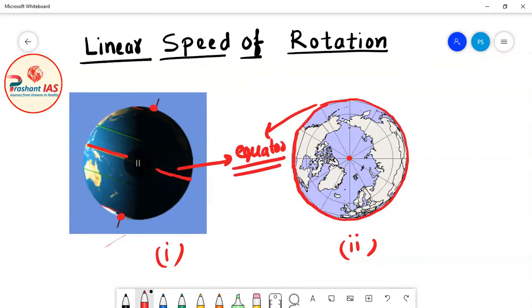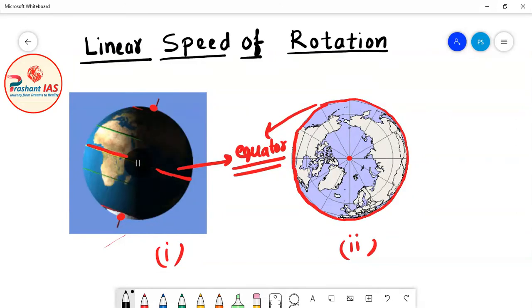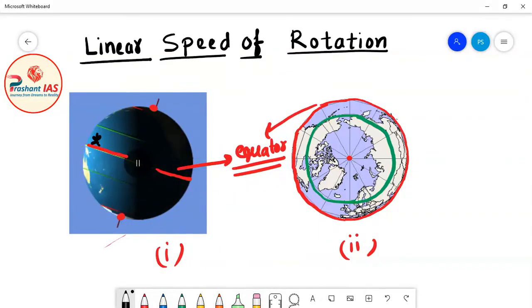Now let's suppose that a person is standing on the equator. We will draw the person on both the diagrams. First of all, you can see the position of a person on earth in diagram 1, and again I am drawing a person on diagram number 2. Here a person is standing on the equator. First of all, we will take the help of diagram number 2, and I will try to explain with the help of diagram number 2.